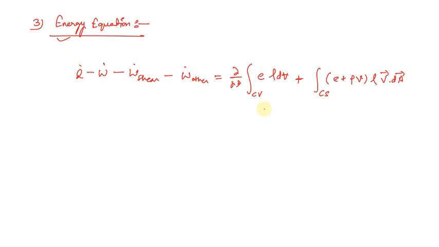This small e represents the energy carried by the fluid per unit mass, and the mass has been given as rho into dV, plus this particular term deals with the energy at the control surface. Now this term includes the integration over the control surface of bracket E plus PV, rho v vector into area vector. So this complete equation tells about the energy exchange.